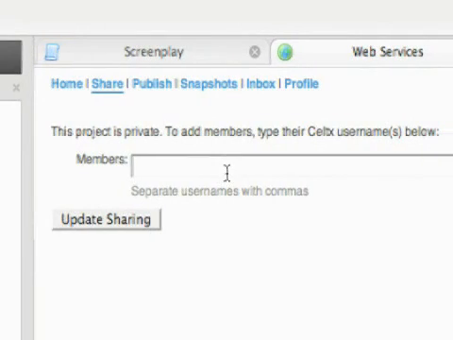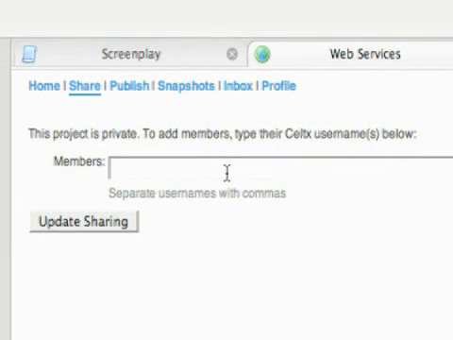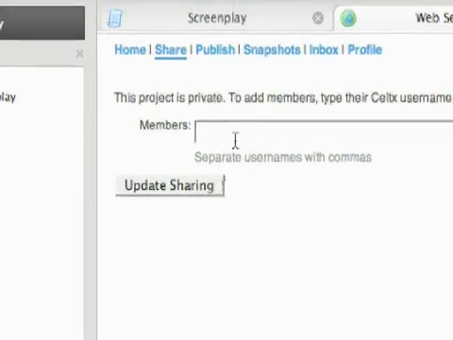By default, when I upload my project, it's private, and that's probably what you want unless you feel like sharing it. So it says this project is private. To add members, type their Celtx usernames below. So you're going to have to get whoever you want to share it with to sign up for a Celtx account and then get their username from them. And then you would enter that here and then update sharing.